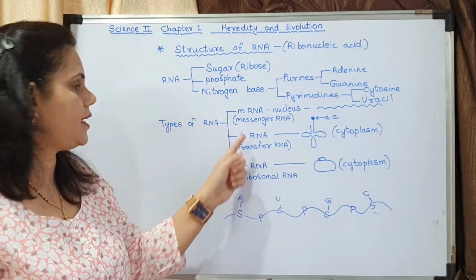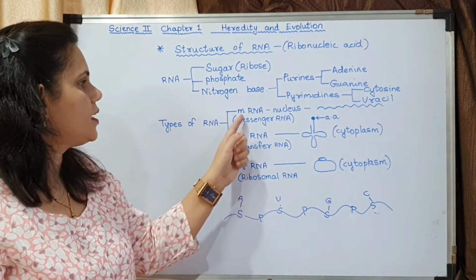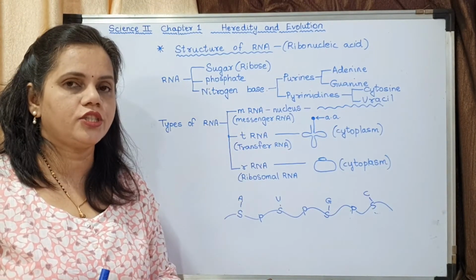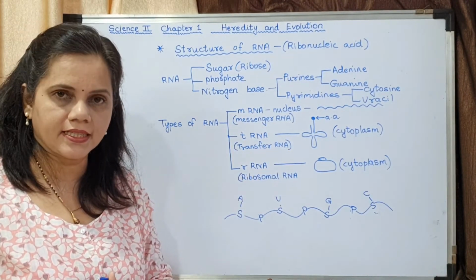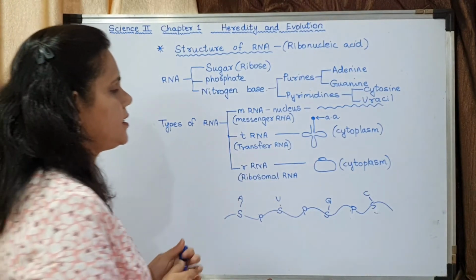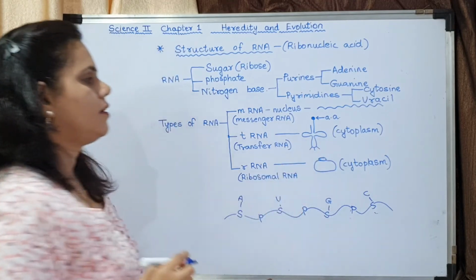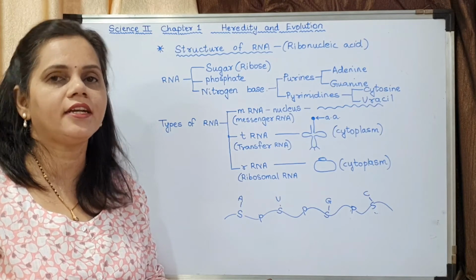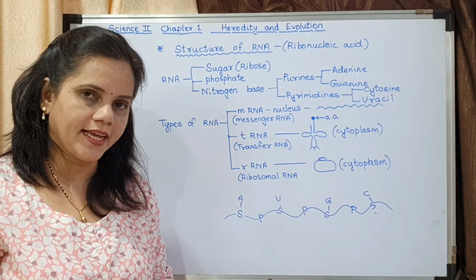mRNA, messenger RNA, tRNA, transfer RNA, rRNA, ribosomal RNA. This is the structure of mRNA. It is a straight strand. Understood? tRNA has a hairpin like structure. It is having 3 sticks there, which stand for anticodon. Now what is codon and what is anticodon, that we will see in the next lecture.